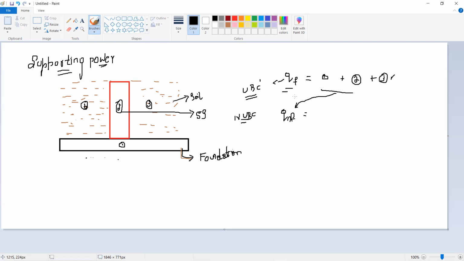That means while calculating net ultimate bearing capacity, we are not considering component 3. We are considering only component 1 plus 2, that is foundation and superstructure.